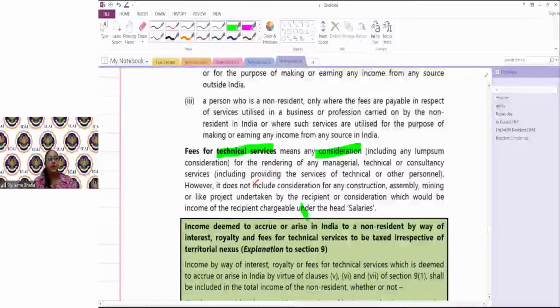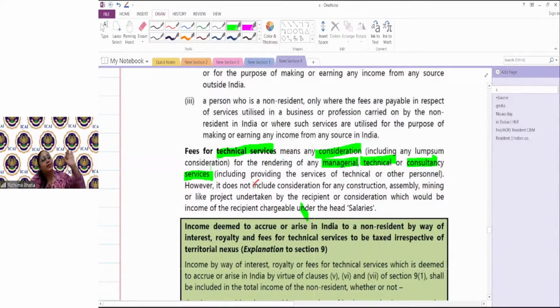Technical services is not technician. Technical services मतलब कुछ knowledgeable service हो रहा है in the form of skillable services है. Managerial, technical और consultancy services. अब I have to start a project. ठीक है, उस प्रोजेक्ट को एनालाइज करने के लिए I get some experts. अब उन experts को what fee I will pay, that is fee for technical services, because they will put in their technical knowledge.